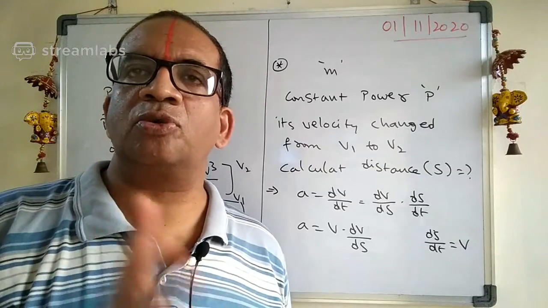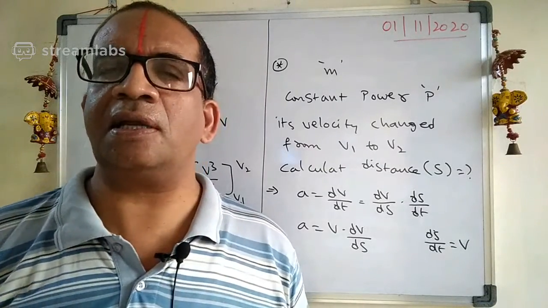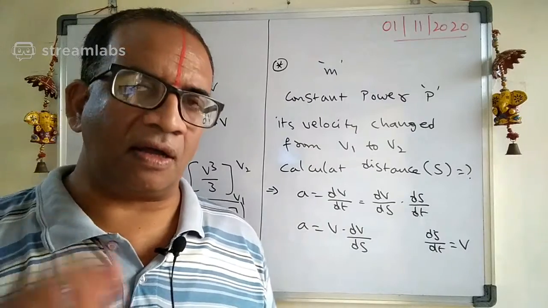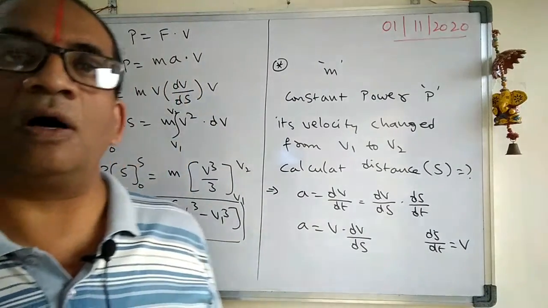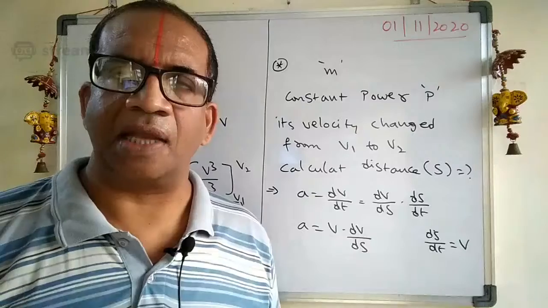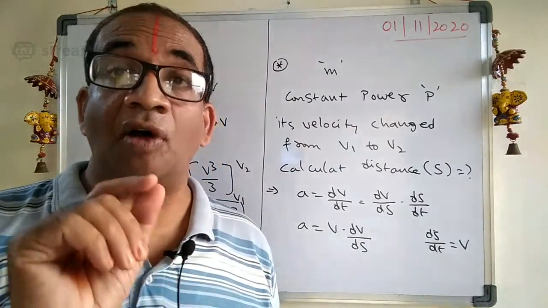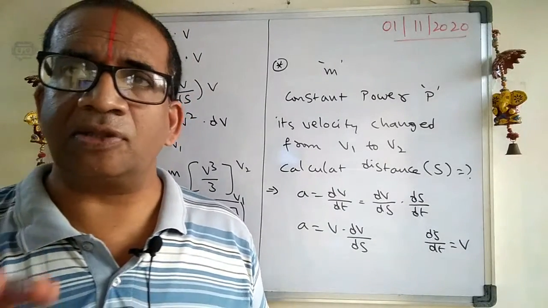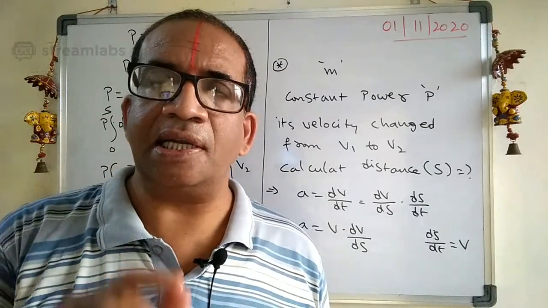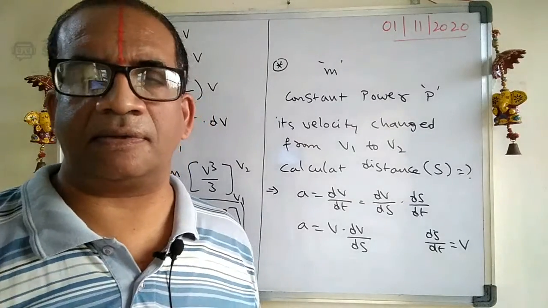We can solve it in 3 different formulas, I said. Number 1, power is equal to work done by time. That is one formula. And the second formula is power equal to F dot V. And the third formula is integral P dt by integral dt.